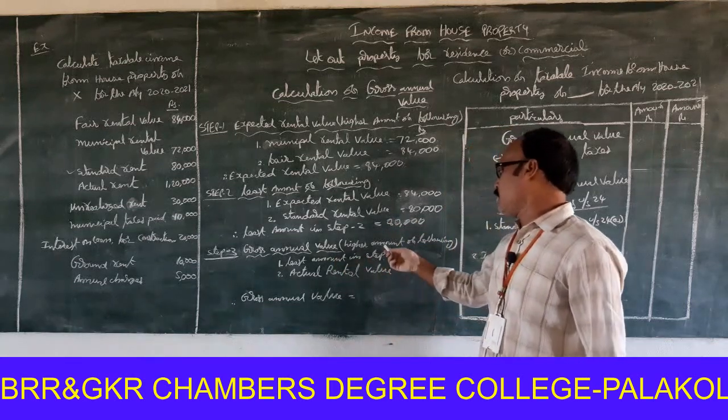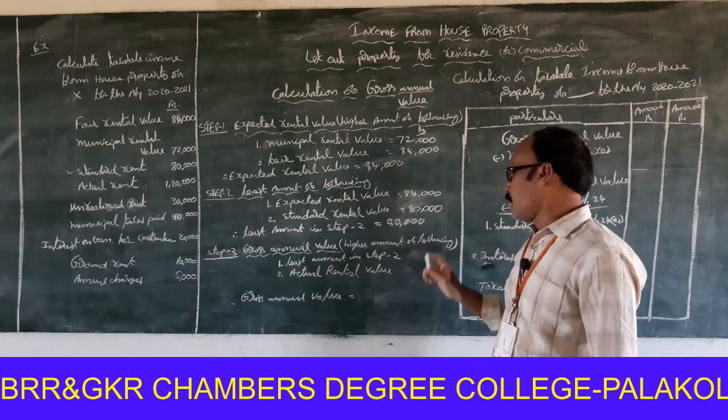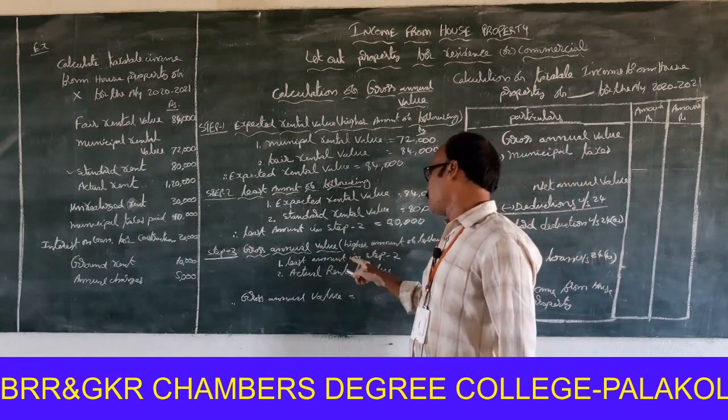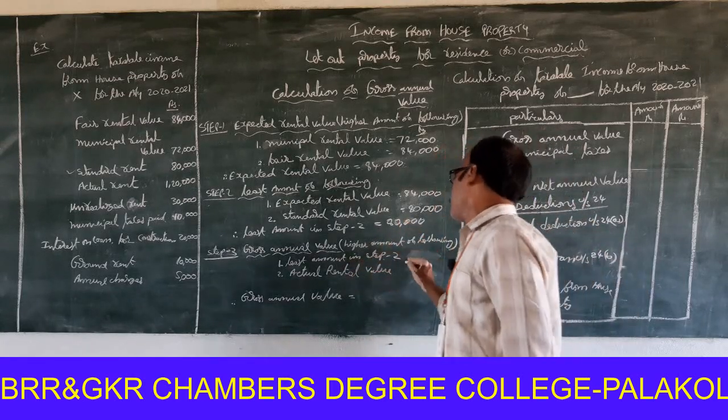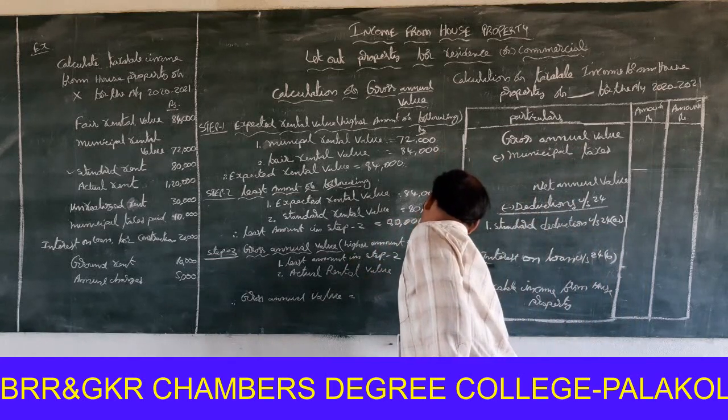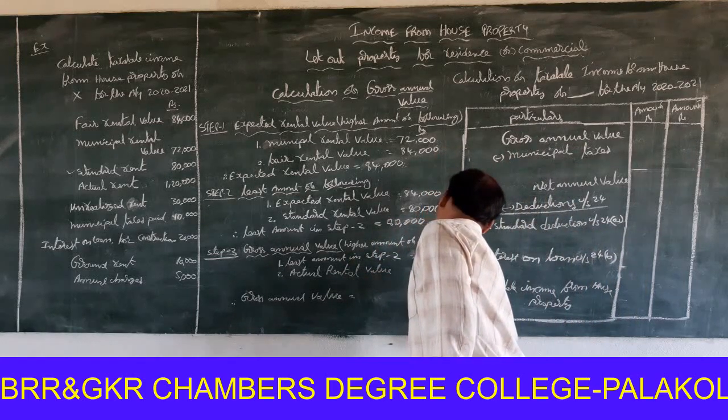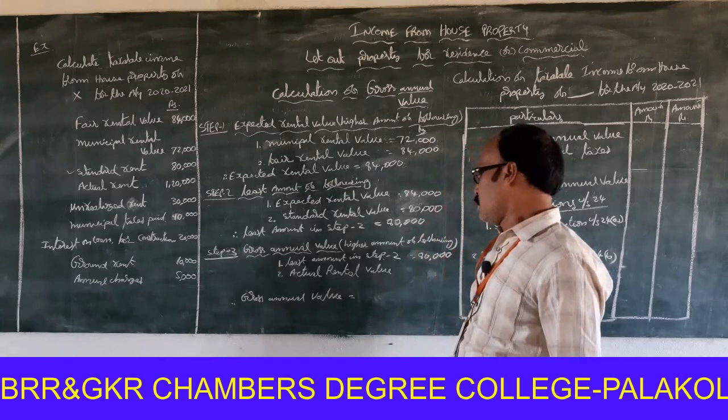Gross annual value, higher amount of the following. Point 1, least amount in step 2. The least amount in step 2 is 80,000.